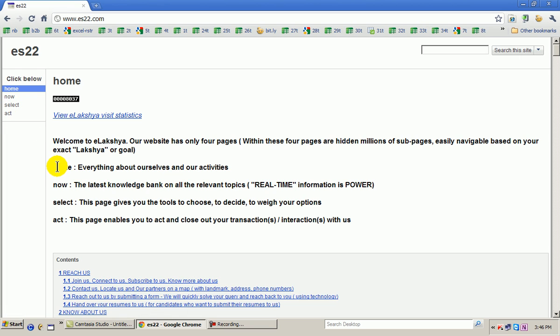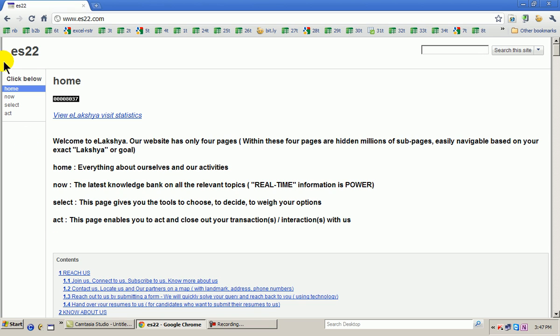What is the home page all about? Everything about us. What is now? Everything about the world as far as latest is concerned. What is select? What you can do with the world. It gives you the tools to choose, to decide the way, options. And act: go ahead and do it.